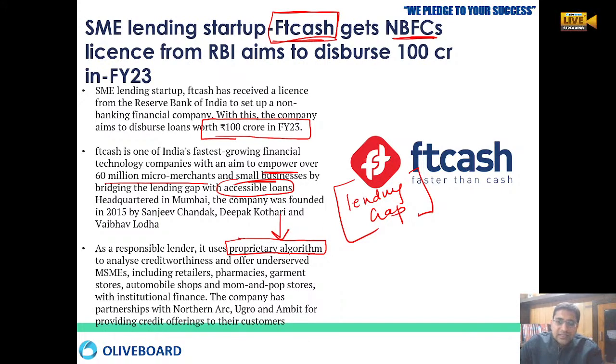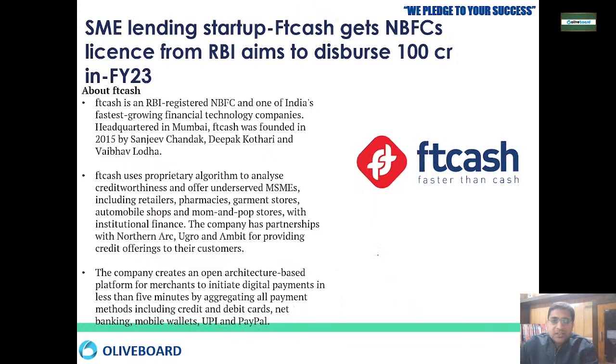Okay, so this company has done a partnership with Northern Arc, UGRO and Embed, because they provide credit offering to their customer. From there they take the loan and then they provide loans to these people, right? So FT Cash has been registered as an NBFC, and the headquarters of FT Cash is in Mumbai. It was founded in 2015, everybody should know that, by Sanjeev Chandak, Deepak Kothari, and Vaibhav Lodha, right?